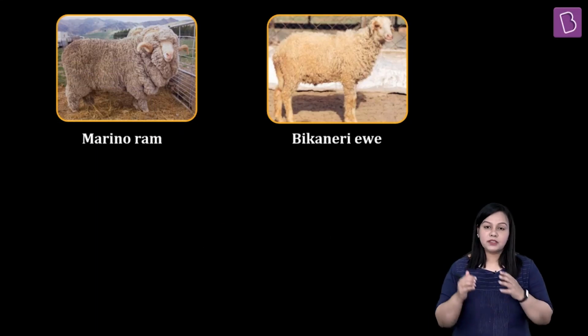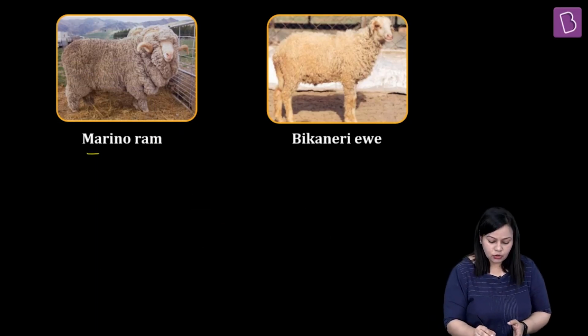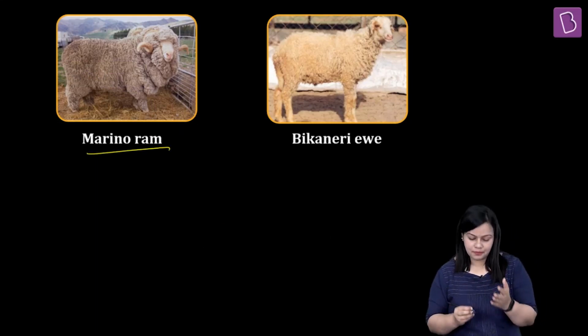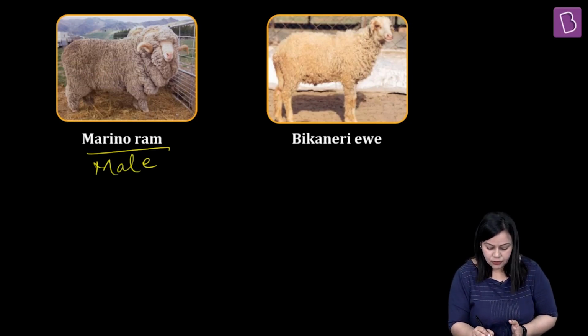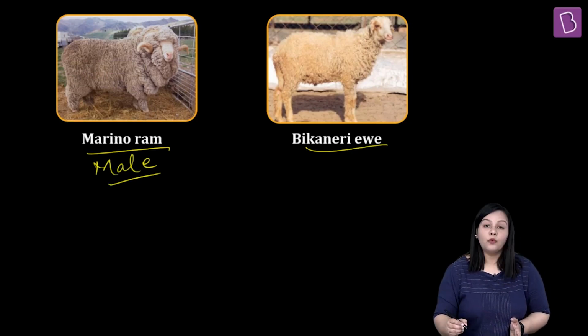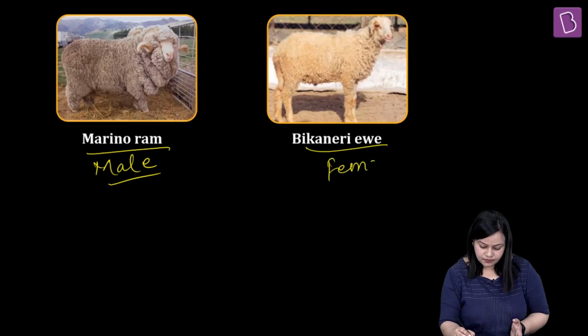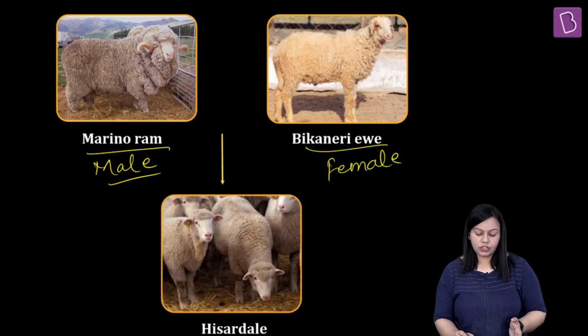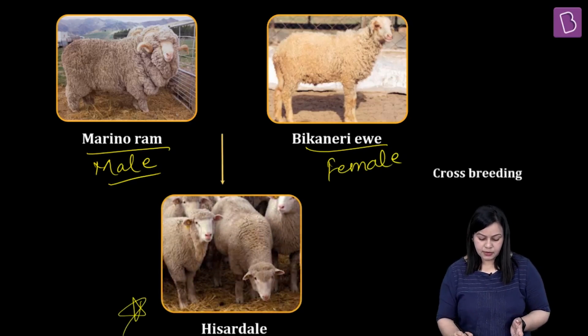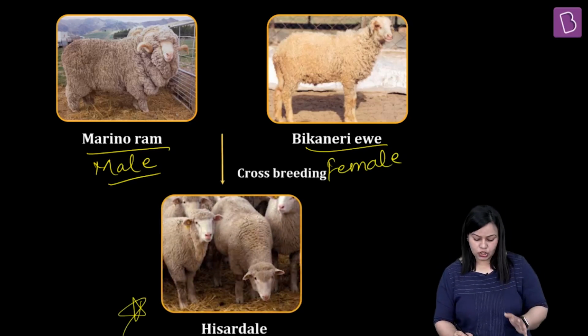Okay, then comes your answer here. Merino ram लिया हमने, which is the male, right? Let me write it down here for you. फिर हमने ली बीकानेरी ईव, which is a female sheep, and then we allowed their mating to happen, leading to formation of Hizzardale. Okay, समझ में आया सब लोग को? This is what is called as cross breeding.